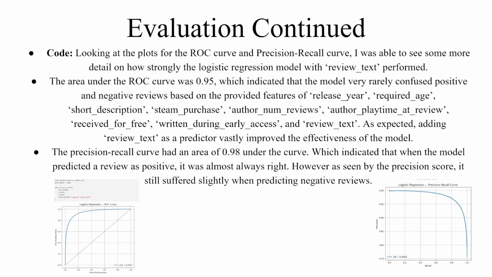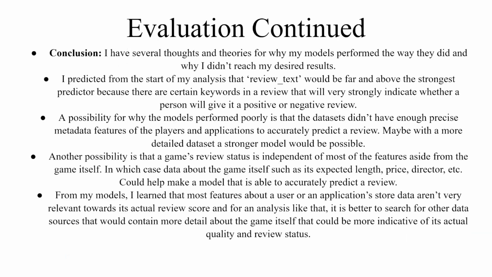The precision recall had an area of 0.98 under the curve, which indicated that when the model predicted a review was positive, it was almost always right. However, as seen by the precision score, it still suffered slightly when predicting negative reviews. And so the conclusion that I had from the model is that I predicted from the start of my analysis that review text would be far and above the strongest predictor because there are certain keywords in a review that will be very strongly indicative of whether a person will give it a positive or negative review.